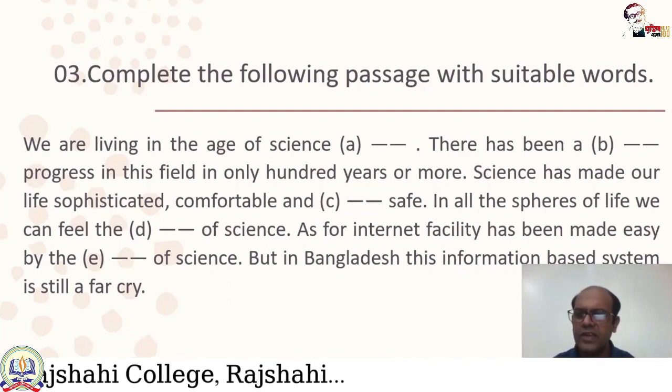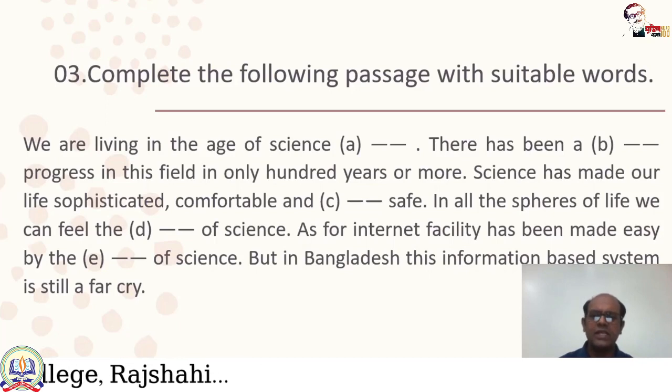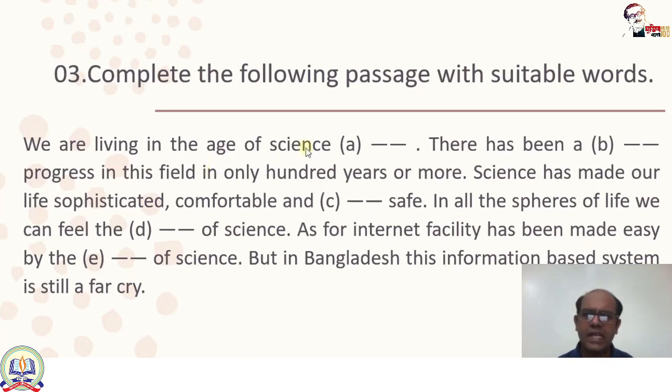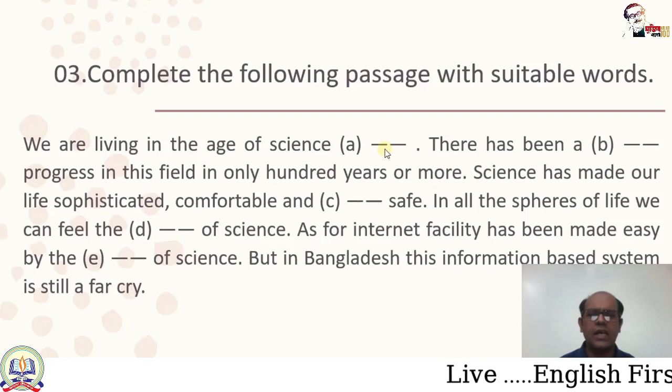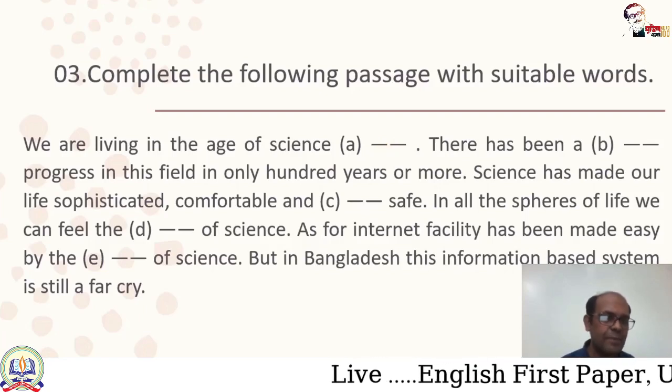We are living in the age of science, gap A. In gap A, you may write today, or you may write at present, or you may write now. So we are living in the age of science today, or now, or at present. For each gap you can use many options which fit the gap.